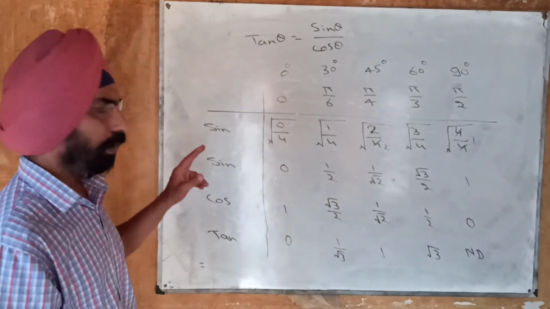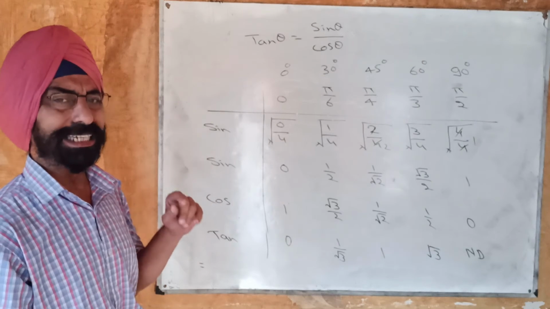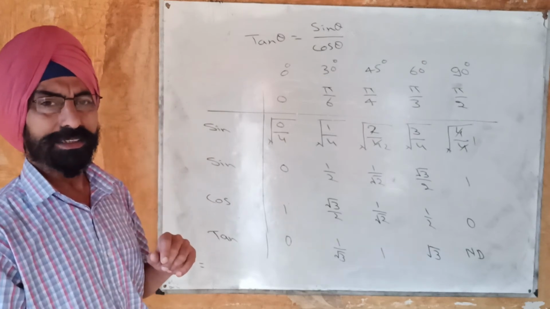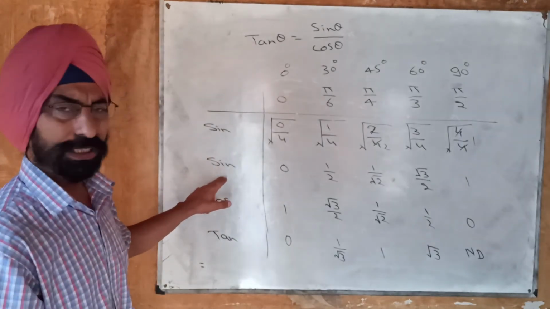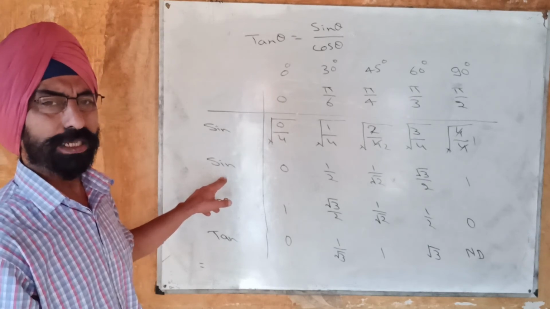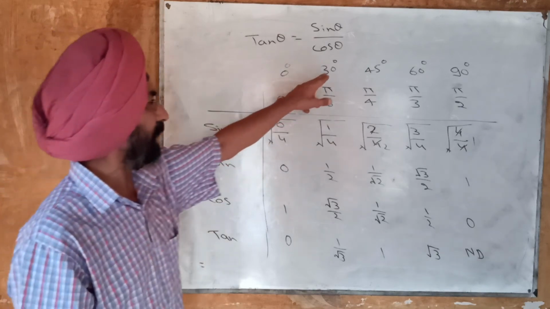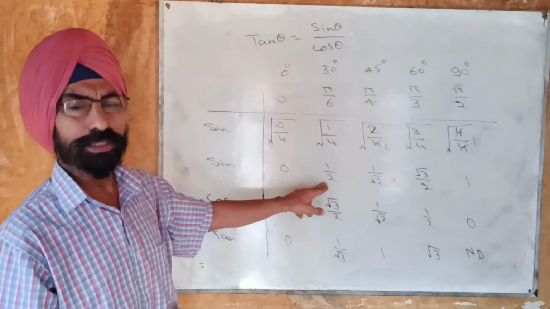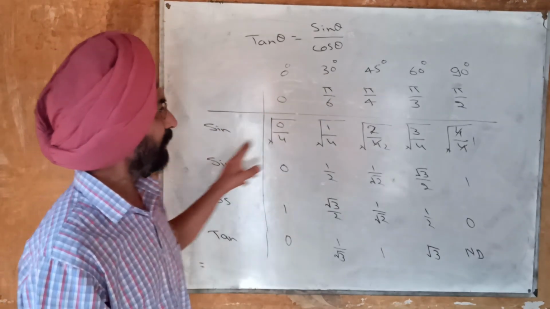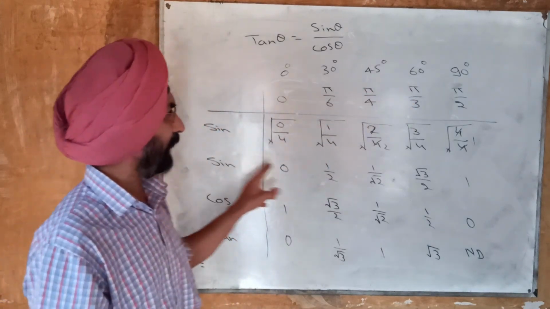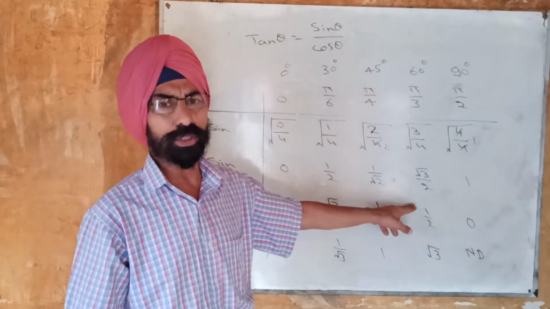If you talk of values of cosecant, secant and cotangent, it's not difficult. For the values of cosecant, you are just to take the reciprocals of the values of sine. So cosecant 30 degree will be reciprocal of 1 by 2, that means 2. Cosecant 60 degree will be the reciprocal of sine 60 degree, so it will be 2 upon root 3.